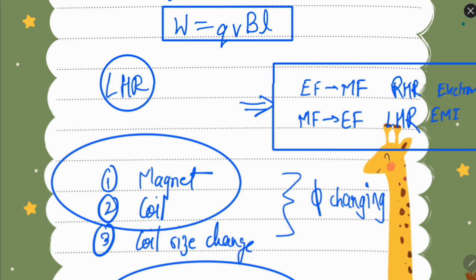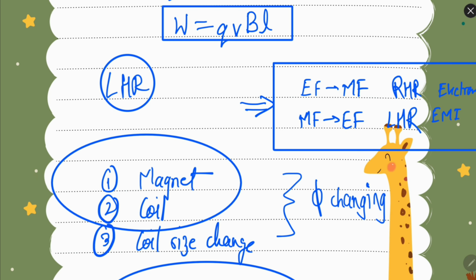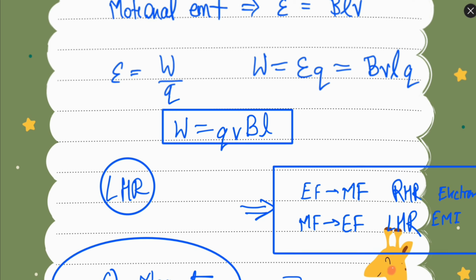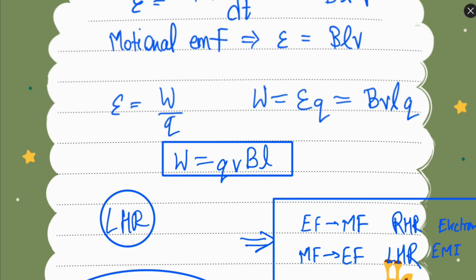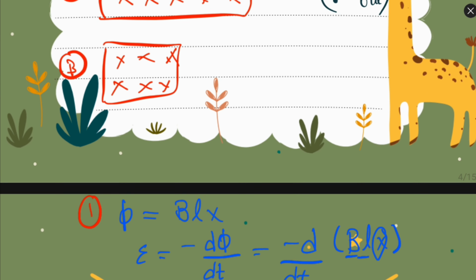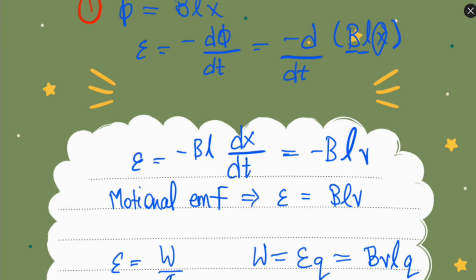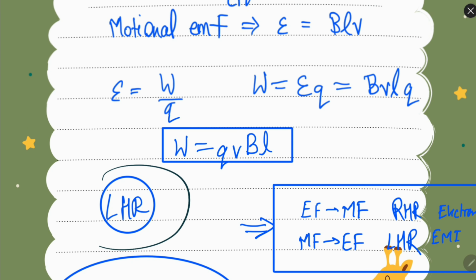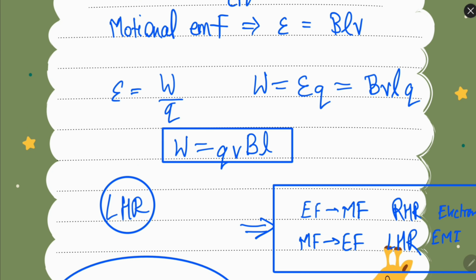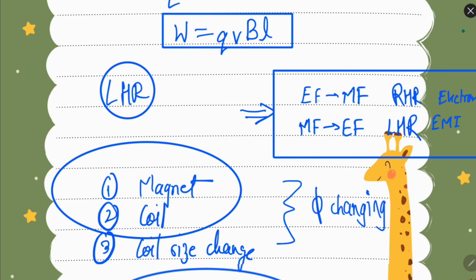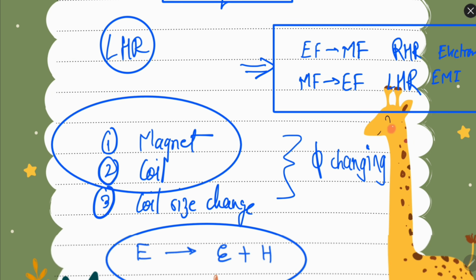So ultimately, one more thing, in order to find the direction of the force or current or magnetic field, we use the left hand rule. We will discuss this afterwards. So remember, when we are discussing electric field producing magnetic field, we will discuss the right hand rule, and when we are discussing magnetic field producing electric field, we will be discussing the left hand rule.